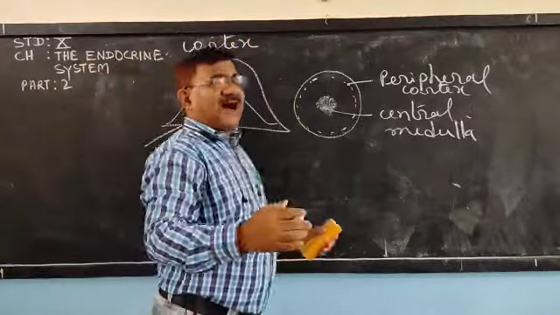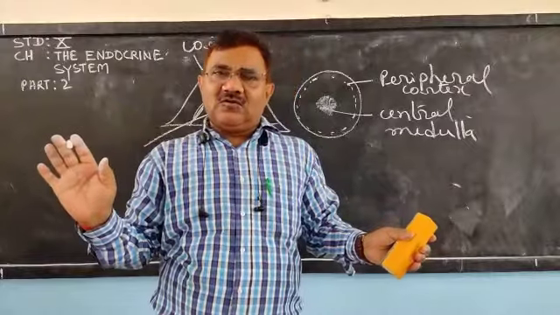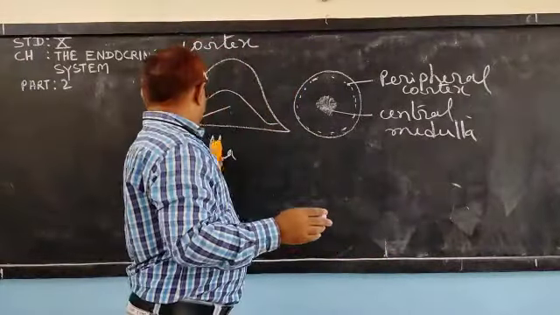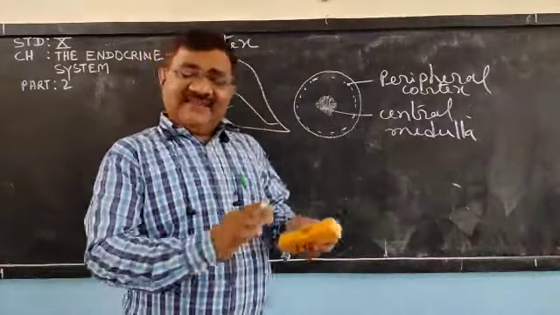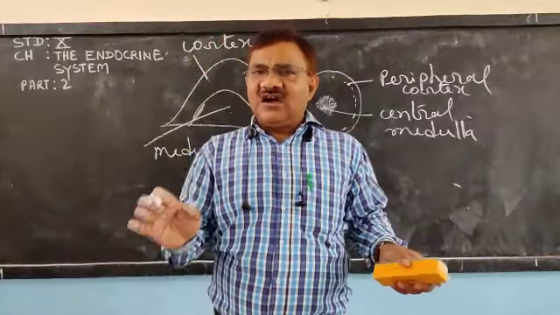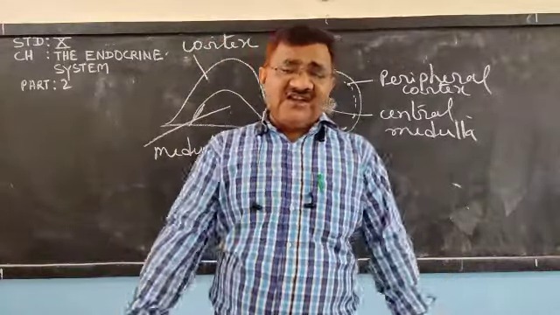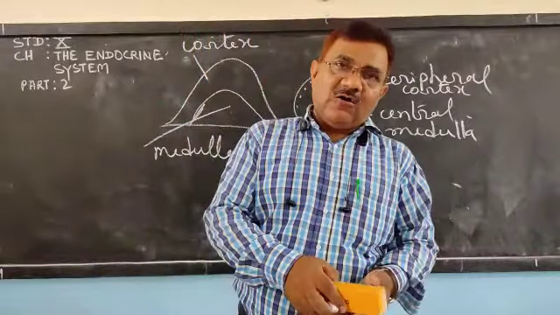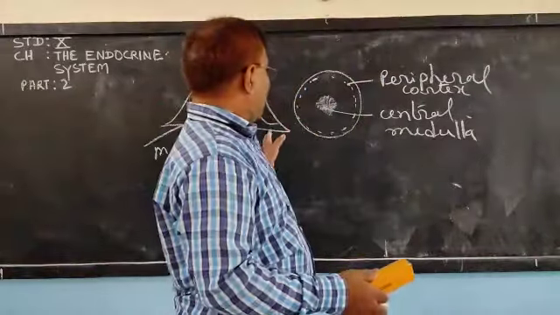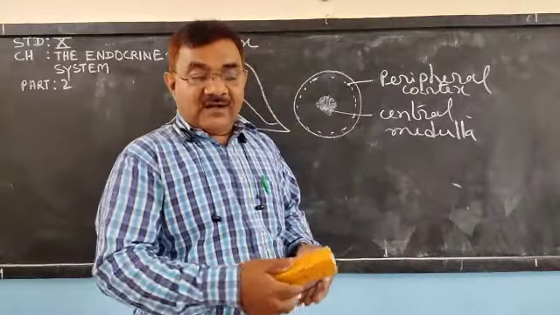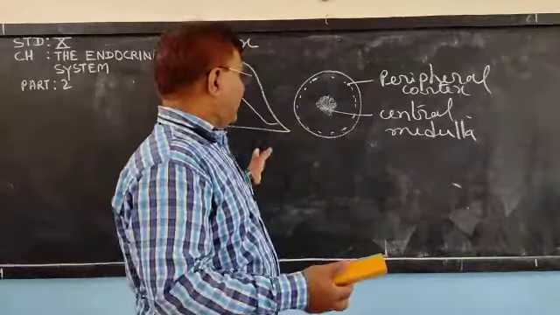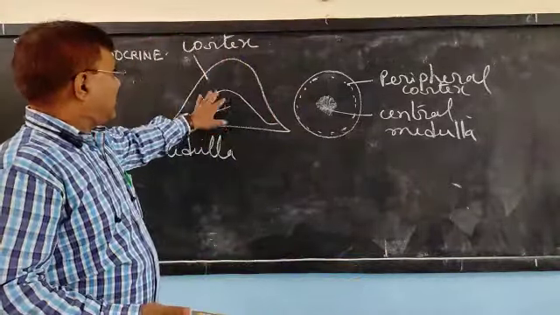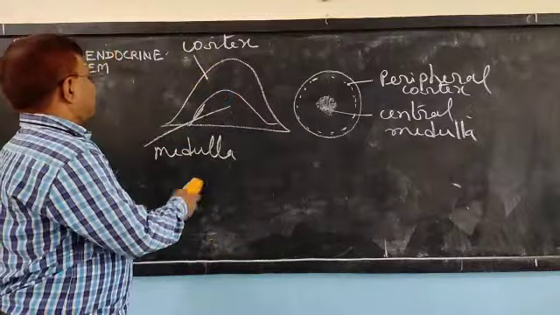The cortex part releases different hormones, and the medulla part releases different hormones. Understood or not? And their functions are different. So first, let us discuss the function of the adrenal medulla, then we will come to the cortex function.